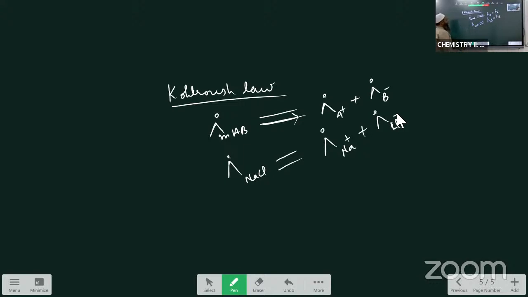Now the explanation of the Kohlrausch law. How do we have to explain this Kohlrausch law? Once again I am repeating this. Limiting molar conductance of an infinitely dilute solution is equal to the sum of the conductances or contributions of the cations and anions present in that solution, and this is called the Kohlrausch law. Now I have written that equation, you see that.